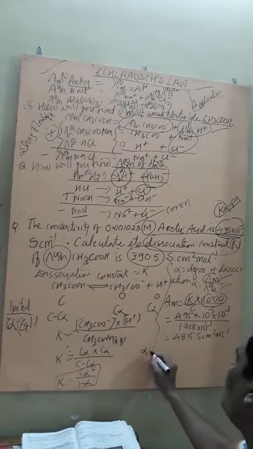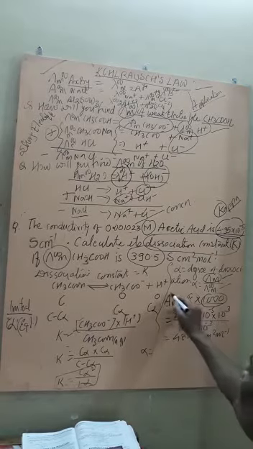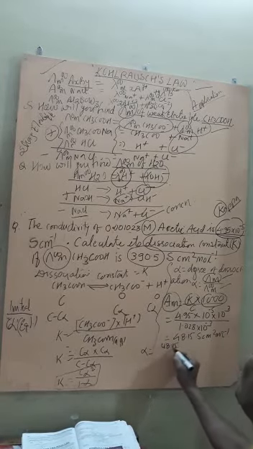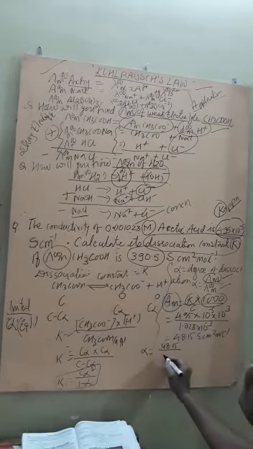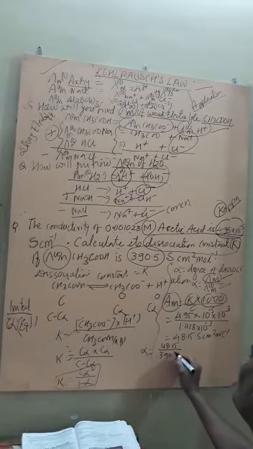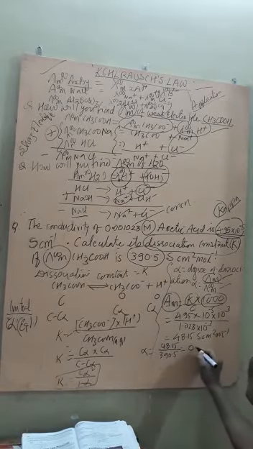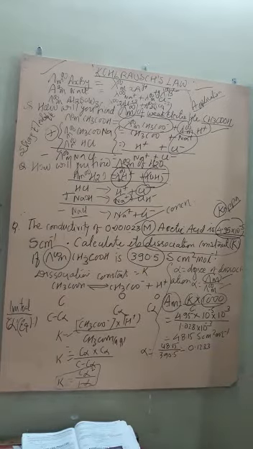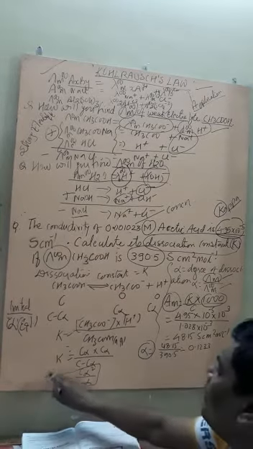Now place the value in alpha. Alpha is equal to the molar conductivity value at the given concentration, that is 48.15, upon the molar conductivity value at infinite dilution, which is 390.5. When you solve it, it comes to 0.1233. And now we simply get alpha. So with the help of alpha we can find the dissociation constant.